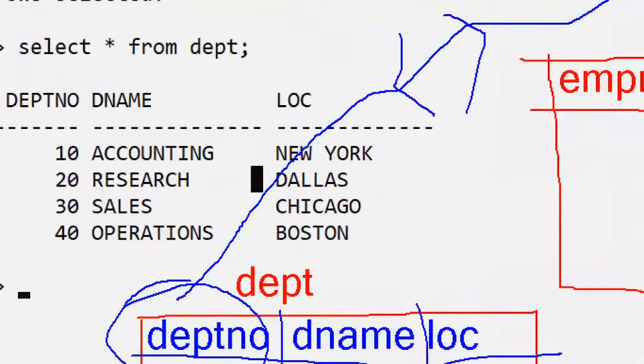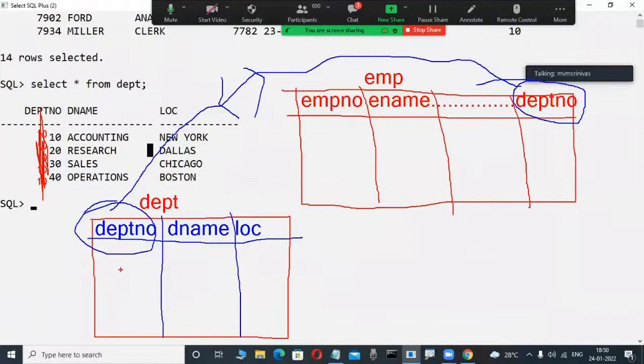In the DEPT table, department number, how many times is 10 there? 10 once, again 10 twice, again 10 three times, four times, a fifth time? No, not there. Duplicate data is not there. Only one time 10 is there, one time 20, one time 30, one time 40. Even without any knowledge you can see that in the DEPT table department number, each value is there only one time.